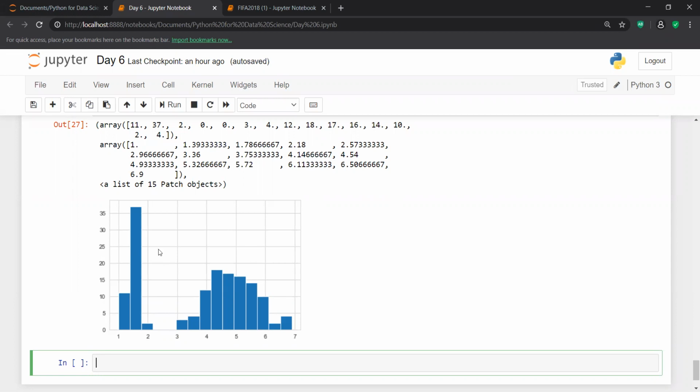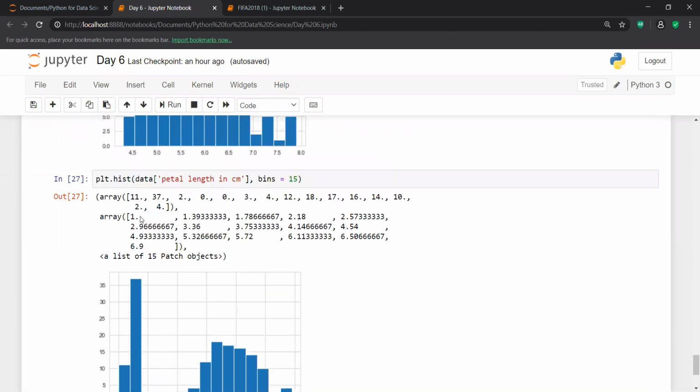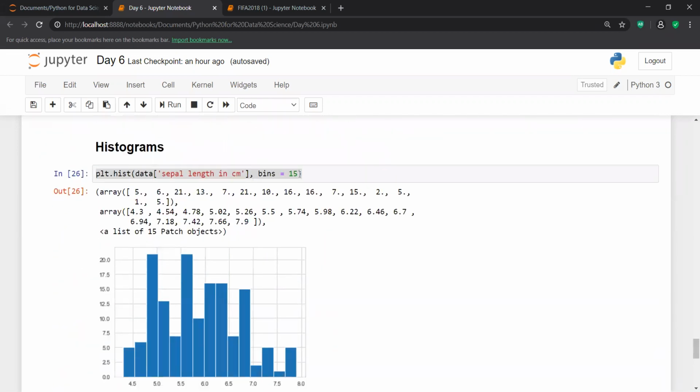So this is a normal distribution, a bell shaped curve. And this particular value is considered to be an outlier. Fine, I'm able to see the frequency of different values present inside a column with the help of a histogram.